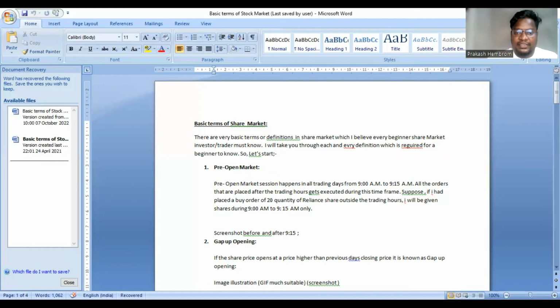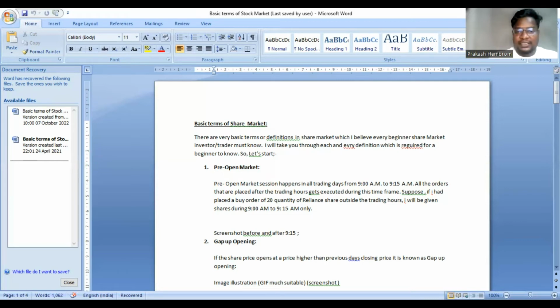This can be termed as a gap up opening, because you see the stock has opened here and closed. It has formed a wick in the candle, and it gave a closing at 2415 the previous day. The next day it has opened much higher than the price at which it closed. So it was closed at 2413, but it opened at 2428. So this is called gap up opening. I hope you are getting the point.